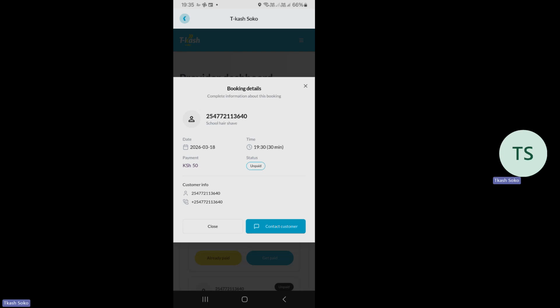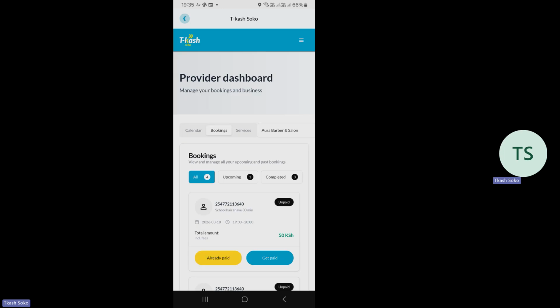But maybe one question that would be on so many people's mind would be, how then do these customers get to book a service from my shop? Yani wao wanabook aje? It's a very interesting question, and I would want us to learn together how they book and see whether once we book, this service is going to appear here.